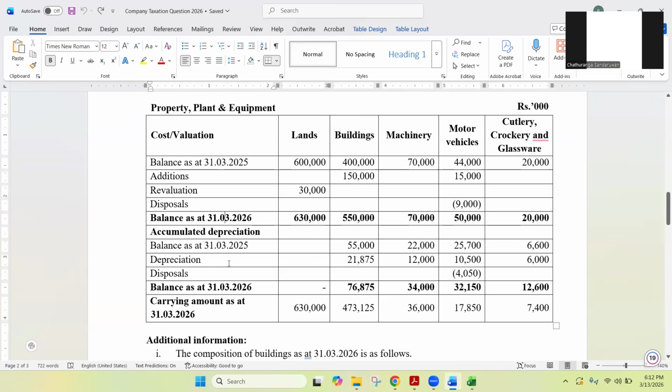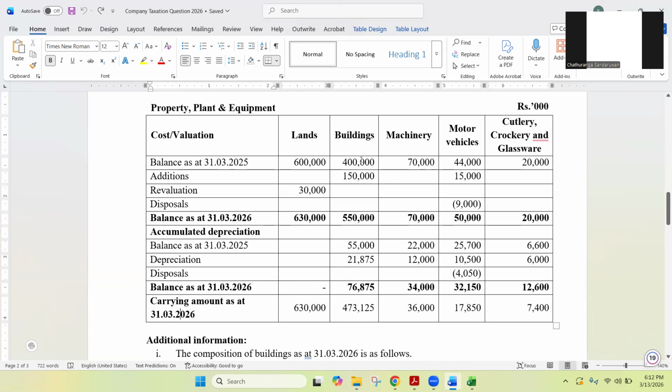Similarly, you have accumulated depreciation as well. So the opening balances, depreciation during the period, any disposals. That means if there are any disposals, how you have removed depreciation, and then final balance of the accumulated depreciation. The last row is about the carrying amount. So after deducting accumulated depreciation from the cost or the value, you have the carrying amount as at 31st March 2026. So that is about the rows.